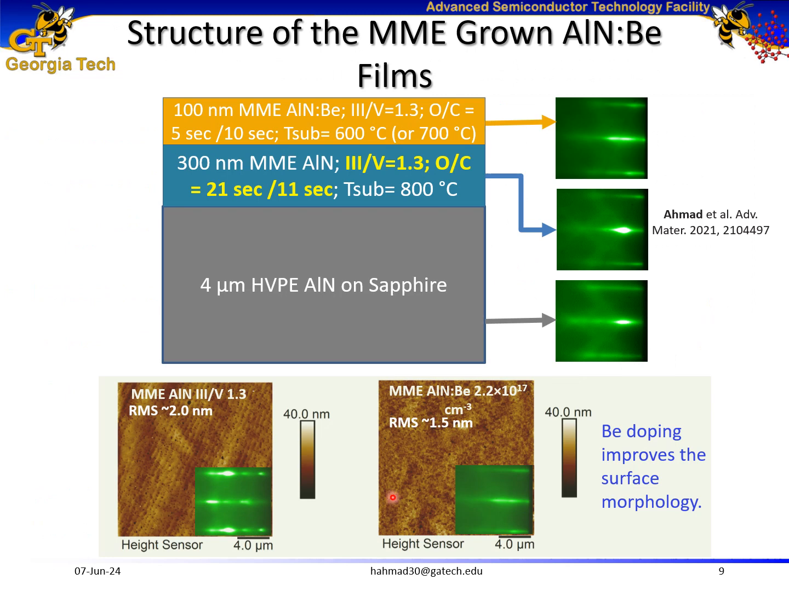This led to my study of growing beryllium doped aluminum nitride on top of HEPE aluminum nitride templates with buffer layers. We achieved streaky reflection high energy electron diffraction patterns indicating smooth surface morphology. From AFM comparison of a beryllium doped aluminum nitride versus undoped control sample, we see that beryllium doping improves the surface morphology.